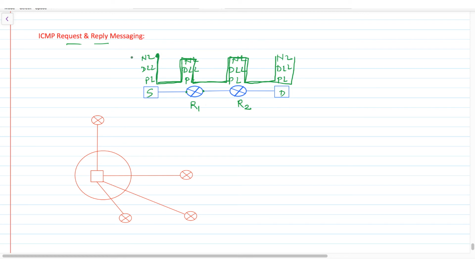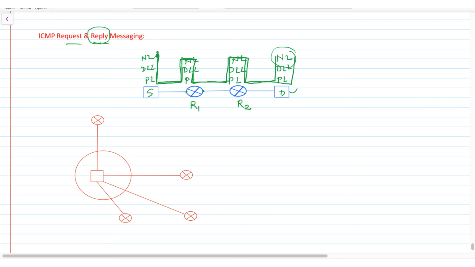If it is getting this reply, what does it mean? My packet has successfully reached the network layer, and after receiving my request packet, the destination forwarded the reply, and this reply has traveled through the various network layers on the intermediary nodes.